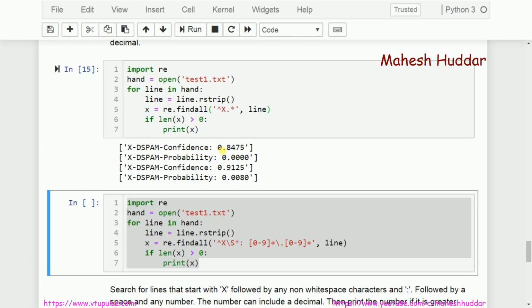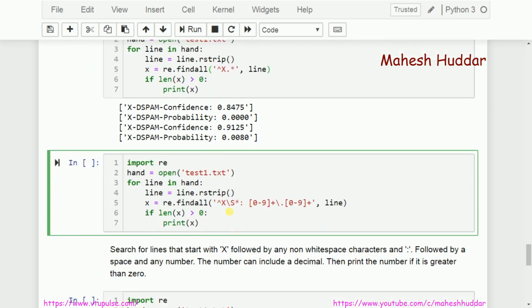It should end with some numeric value like 0.8475 or something like that. It should be present at the end of that particular string. If it is present, return that particular thing, otherwise don't return it. Again, we'll be getting the same output. Why I'm doing this, I will let you know later, but how can you write the regular expression is something like this.